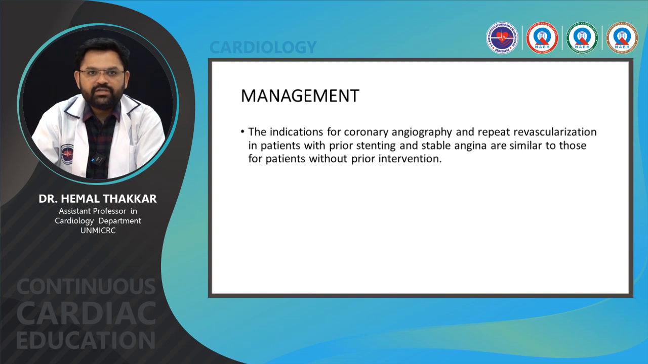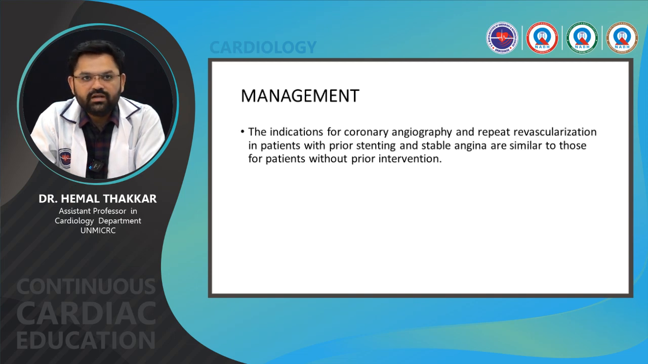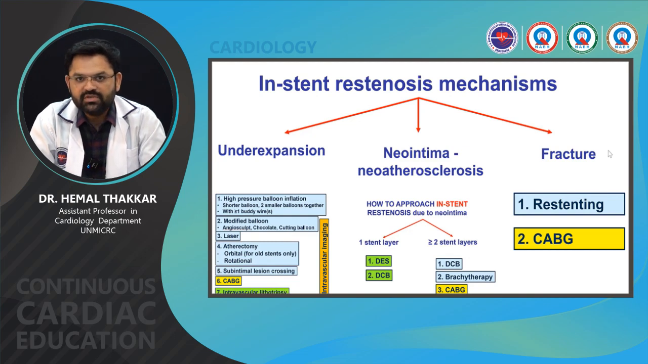So what should be the management? The indications for coronary angiography and repeat revascularization in patients with prior stenting and stable angina are similar to those for patients without prior intervention, which includes, on the basis of mechanism, whether there is under expansion, neointimal hyperplasia, neoatherosclerosis, or stent fracture. Once it is confirmed that it is stent fracture, then there are 2 options. Either you can restent it if it is feasible, or the second option is CABG.